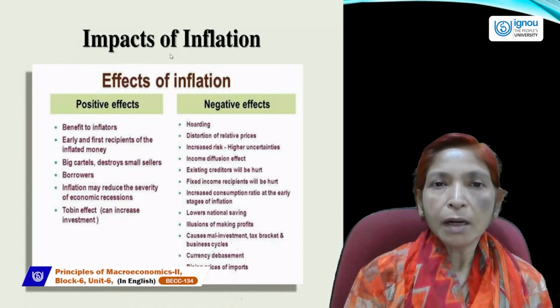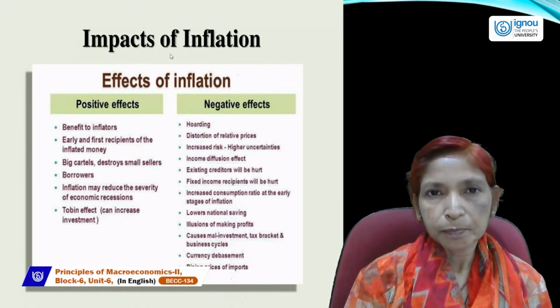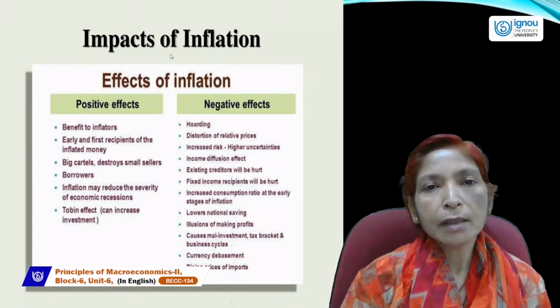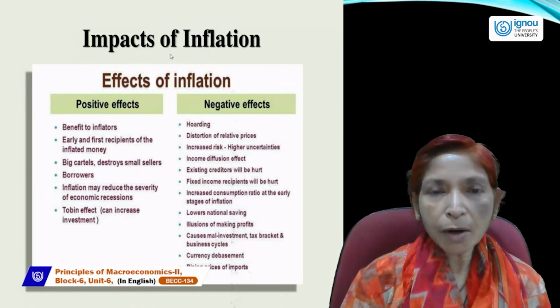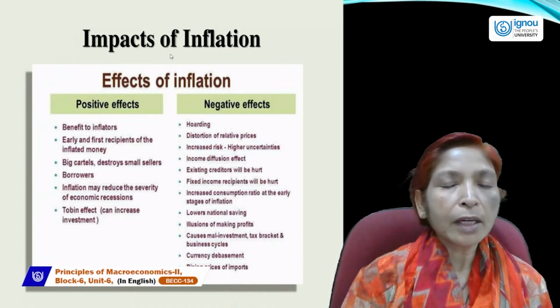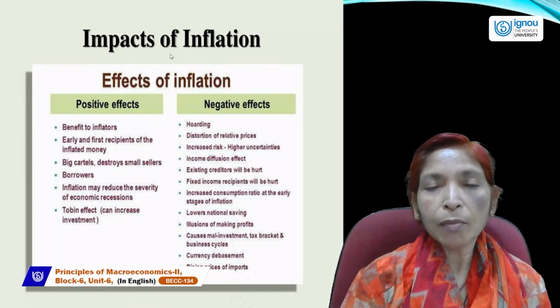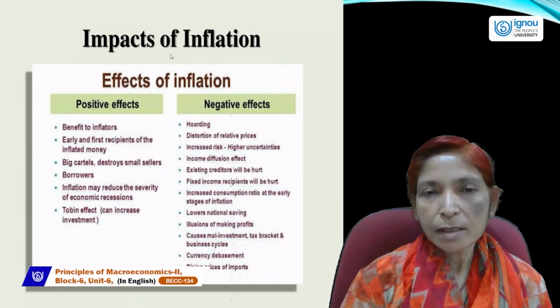And inflation also affected badly our balance of payment. Balance of payment is a systematic record of all the economic transactions of exports and imports of visible and invisible items like goods and services. At the time of inflation, when the prices of the products of our country increase, then no other country or abroad will demand our products because our products will become more expensive and they want to purchase cheaper products.